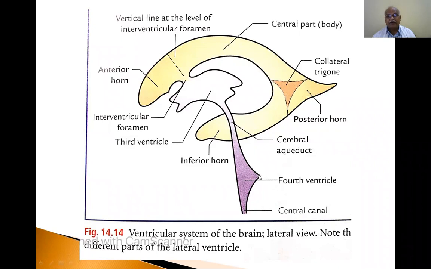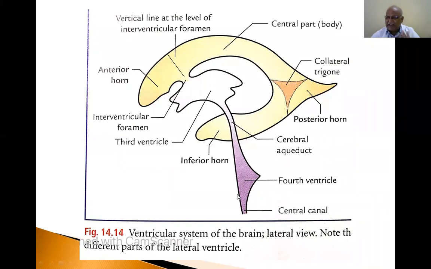So this is a tent-like process extending into the white matter of the cerebellum. This is the floor of the fourth ventricle. I have already told you about the fourth ventricle. The fourth ventricle contains angles, recesses, tela choroidea, choroid plexus and foramina. This is the superior angle, this is the inferior angle, this is the posterior one extending into the white matter of the cerebellum. This is the floor of the fourth ventricle forming the posterior aspect of the pons and upper part of the medulla oblongata.